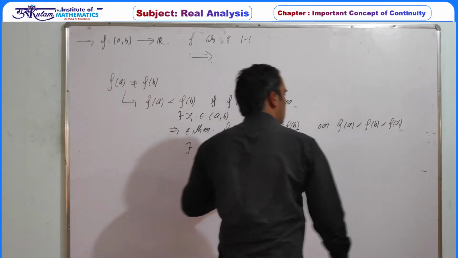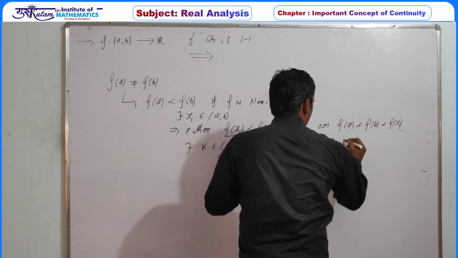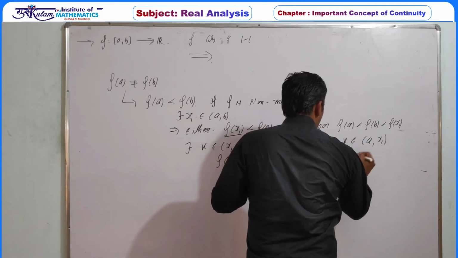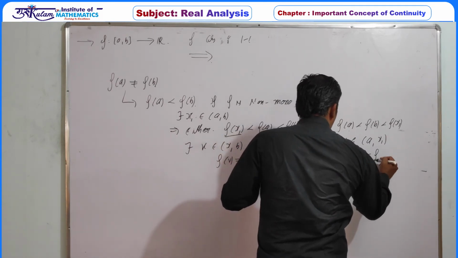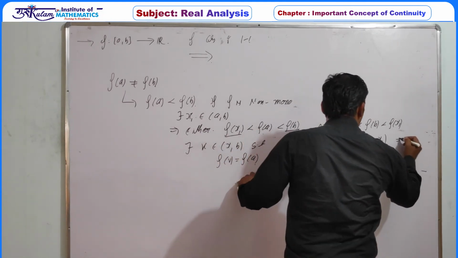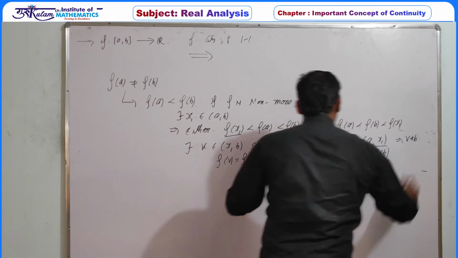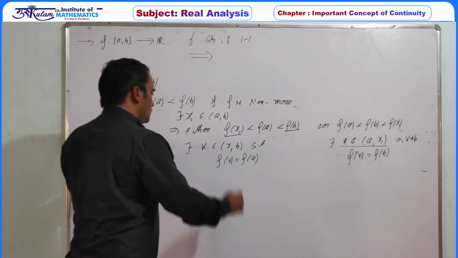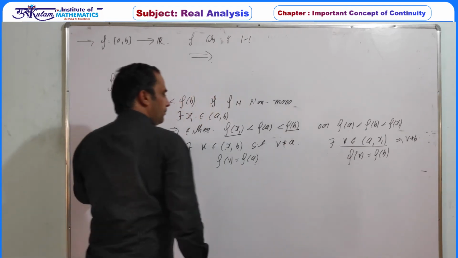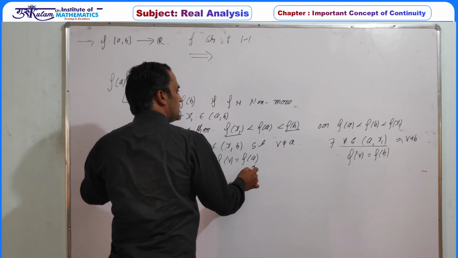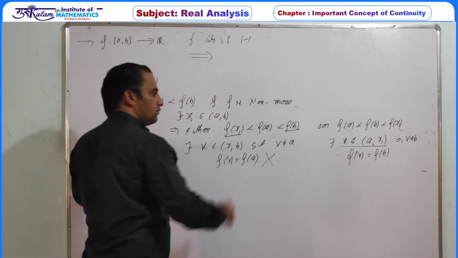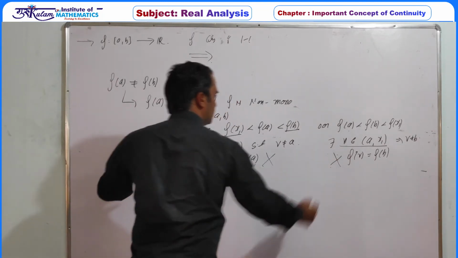Similarly, f is continuous, so there must exist gamma belonging to (a, x1) such that f(gamma) is equal to f(b). Now gamma belongs to (a, x1), so gamma is never equal to b, and in this case gamma belongs to (x1, b), so definitely gamma is never equal to a. But f(gamma) equal to f(a) means the function is not one-one, but we have a one-one function, so definitely this is false and this is also false.